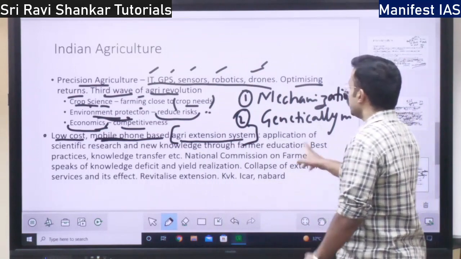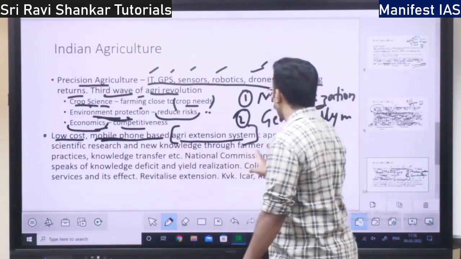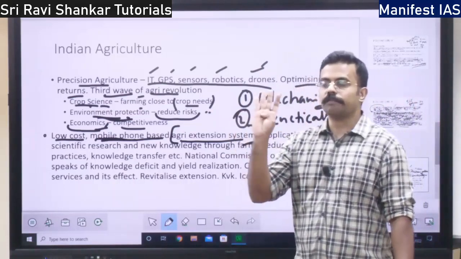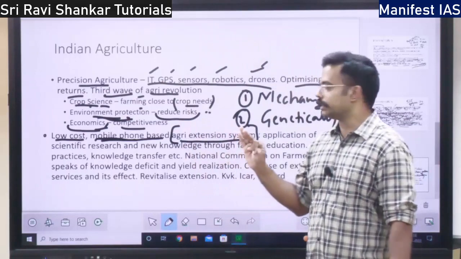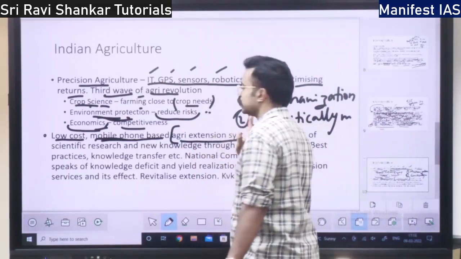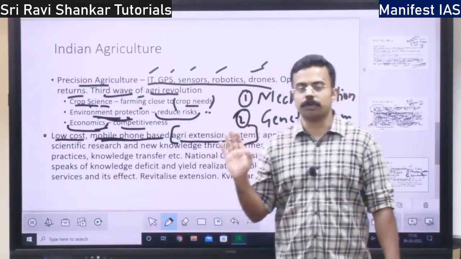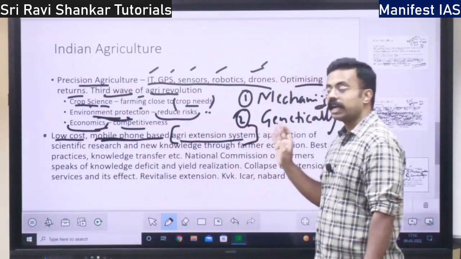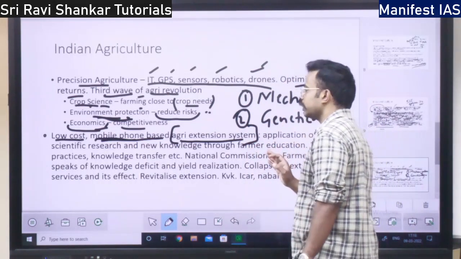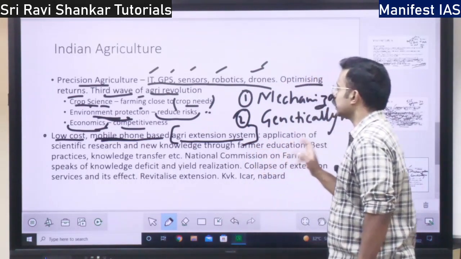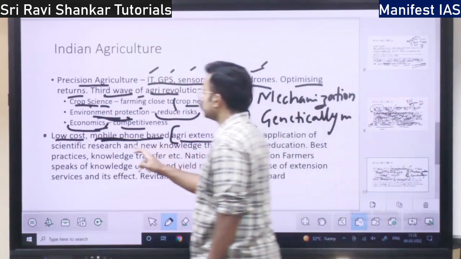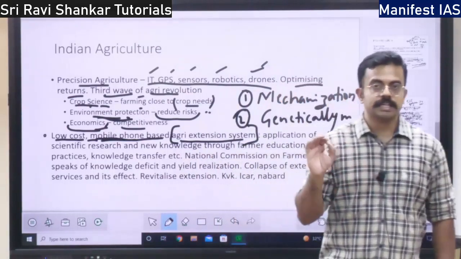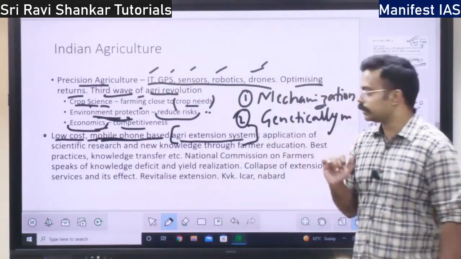What is it? Application of scientific research and new knowledge through farmer education. If you apply scientific research, if you apply new knowledge to agriculture, then it is called agricultural extension system. Extension system means what? Scientific knowledge and education. New scientific research and new knowledge is applied to agriculture. It is low cost and mobile phone based, right?